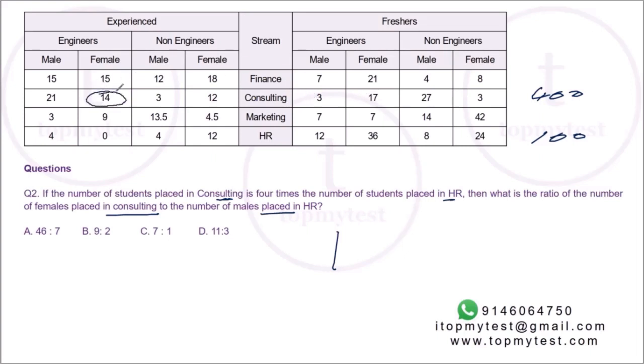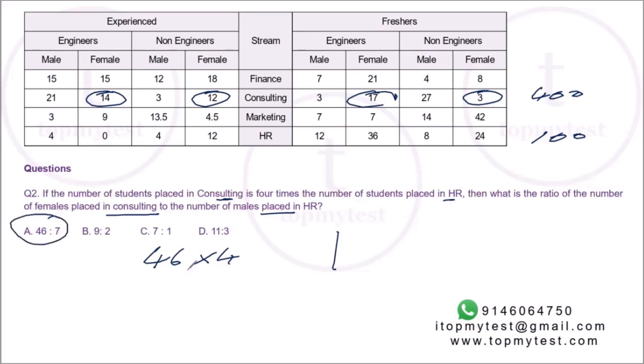Females in consulting will be 14 plus 12 plus 17 plus 3. This is 20. 20 plus 26 is 46. Then you need to multiply by 4 because there are 400 students here, right? So this is for every 100 students. So for 400 students, it will be this into 4. Okay, now this obviously will be A.